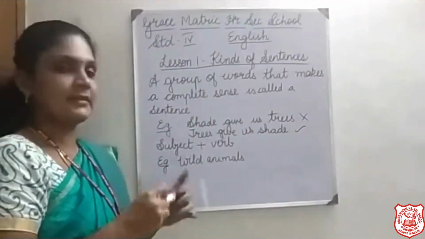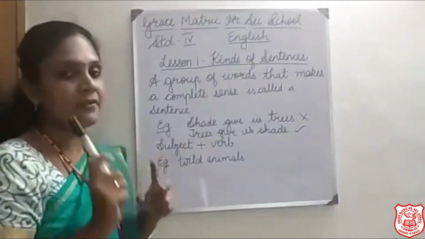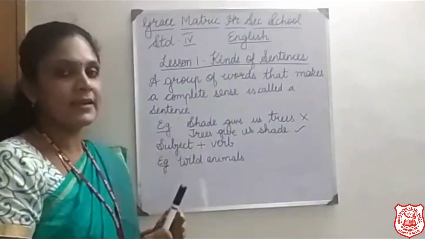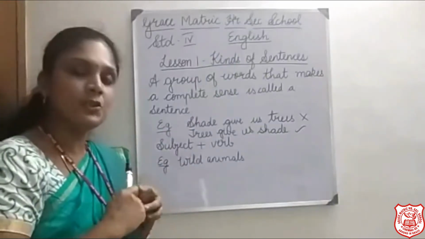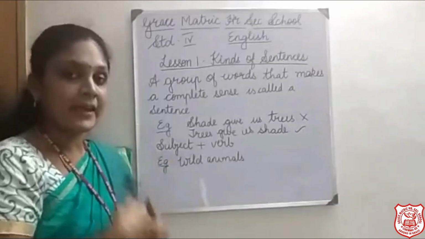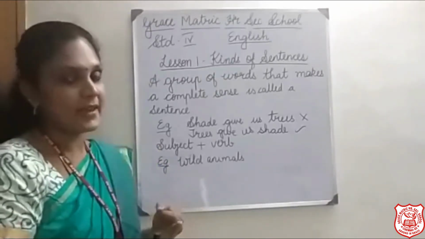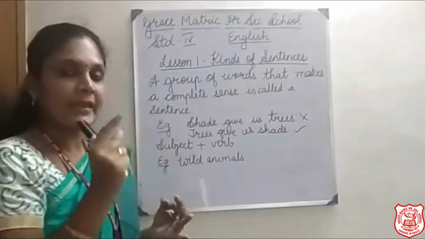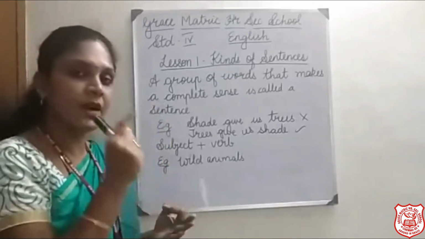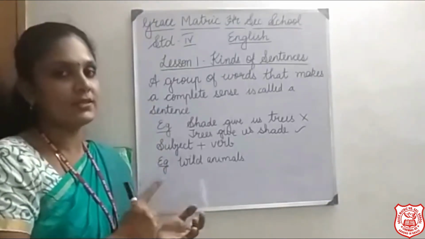Okay. Next, a sentence should have a subject and a verb. If you write a sentence without a verb, it has no meaning. Can you say "I cricket" or "I pizza"? No. "I play cricket," "I eat pizza." So play, eat, all these are the verbs. These verbs should be in a sentence. Only then it gives a meaning to the sentence.